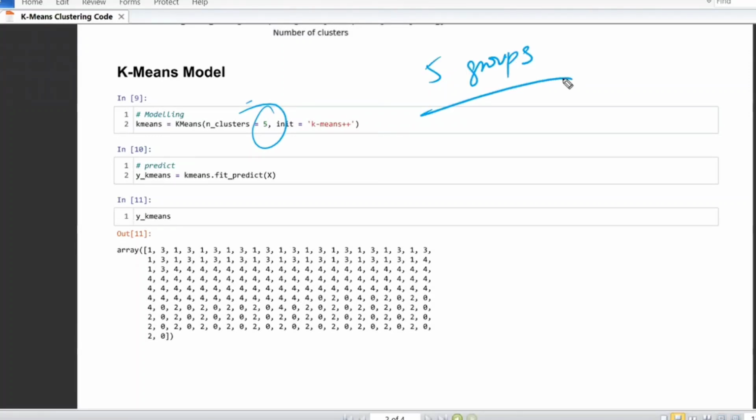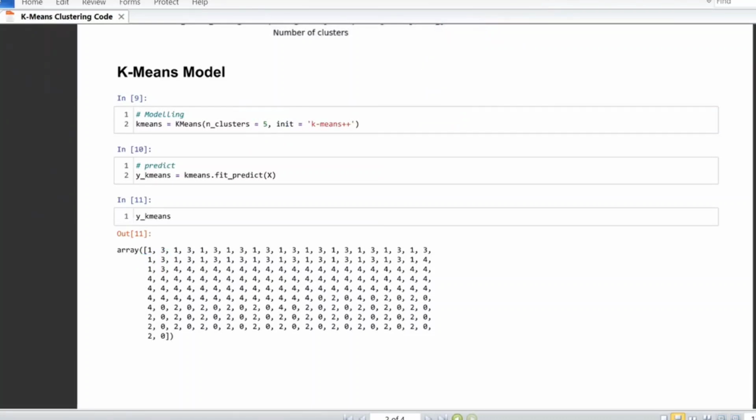Within those 5 groups, we identified which record belongs to which group. Like this, we have just grouped the data.